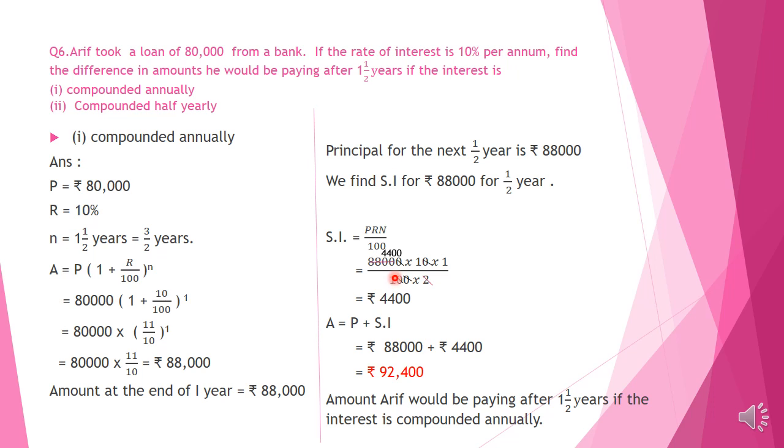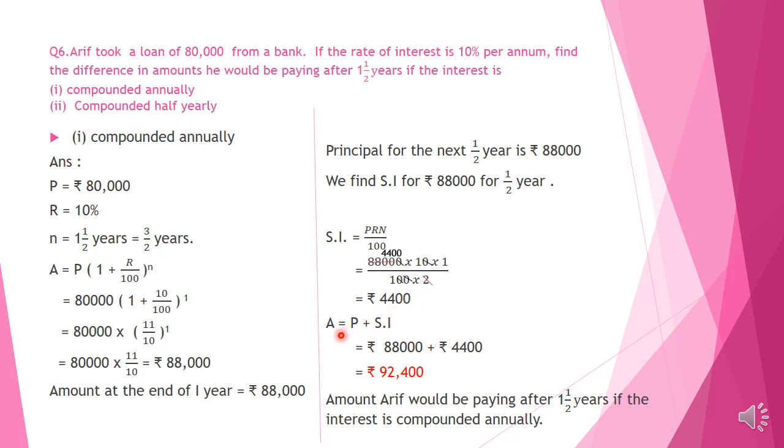Now we do the simplification, the 0s get cut. Now we cut 2 and 8,800. Cutting, we get 4,400. Now the answer is, simple interest is 4,400.